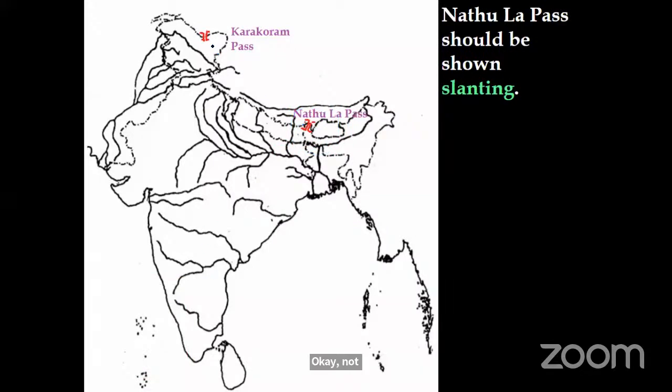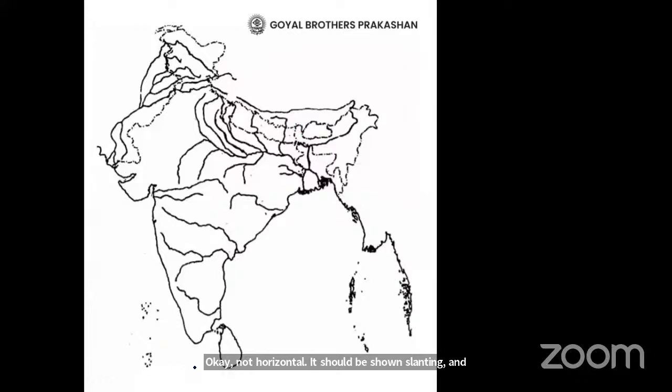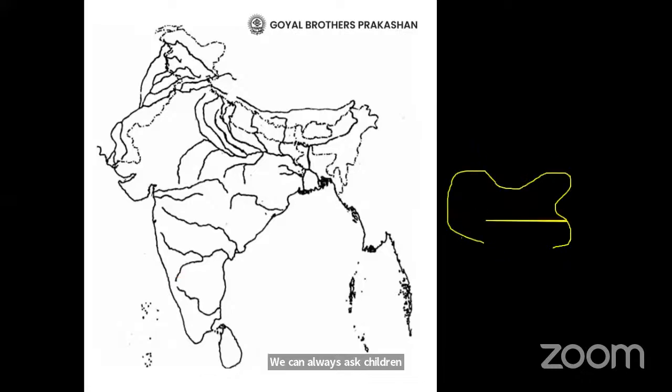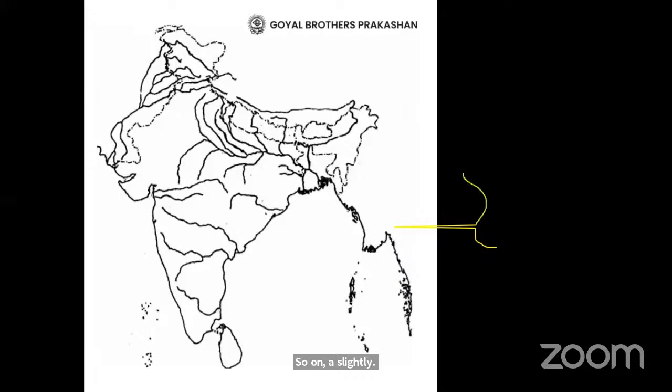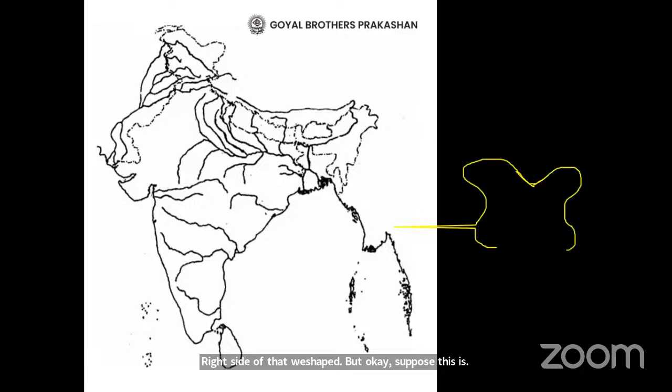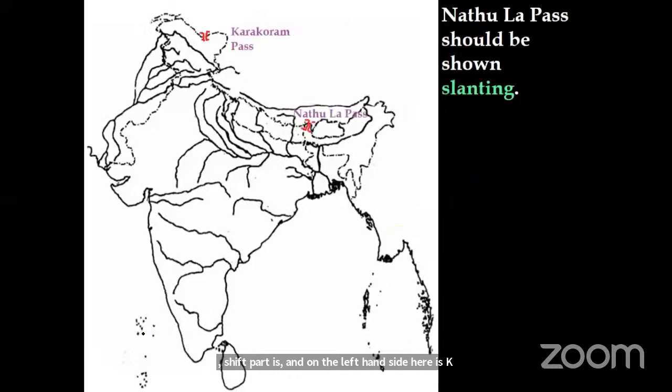And Karakoram Pass to be shown, I will suggest one idea. What we can always ask children, that if this is the Jammu Kashmir area, they see this V-shaped part. So on the right side of this V-shaped part is Karakoram Pass, and on the left hand side here is K2, that is Mount Godwin Austen.